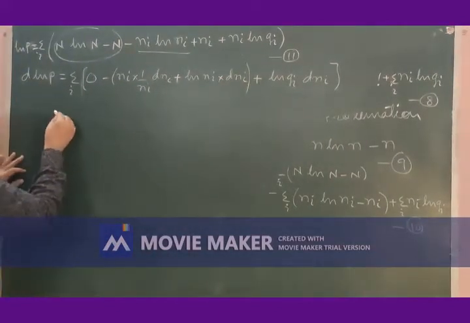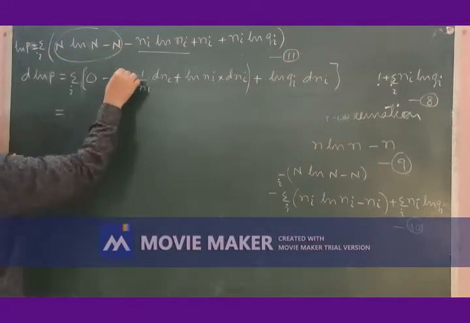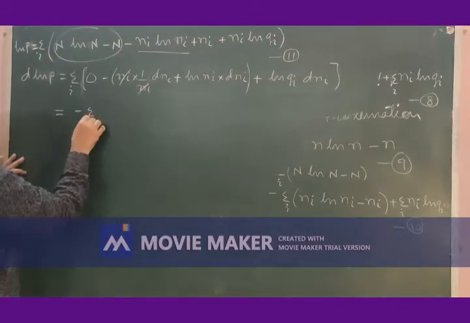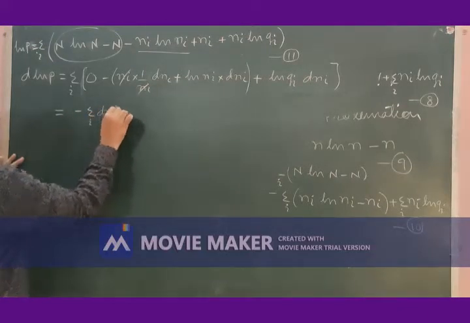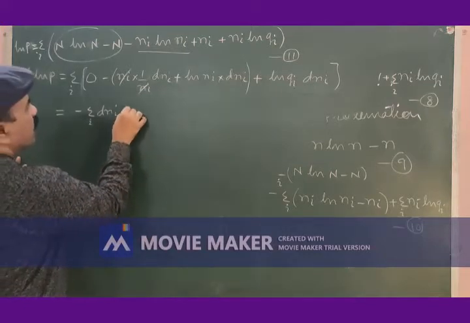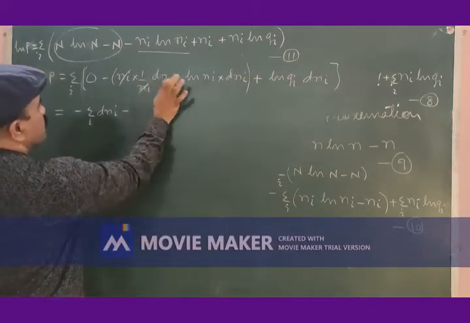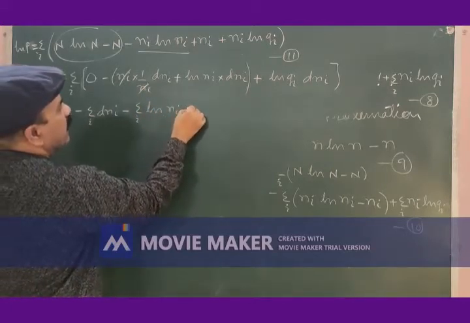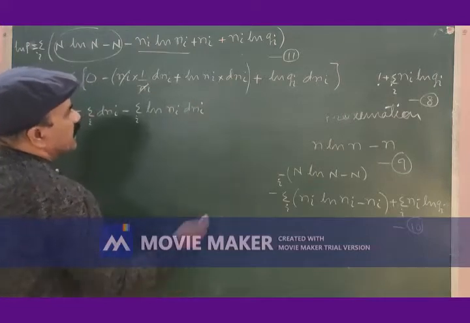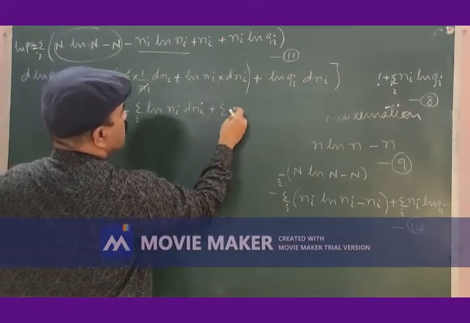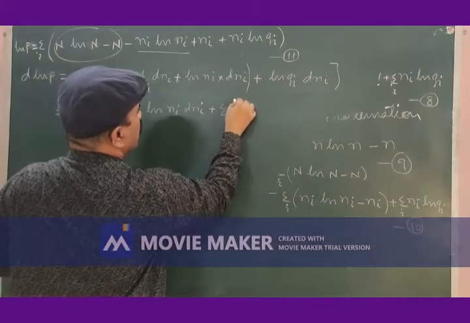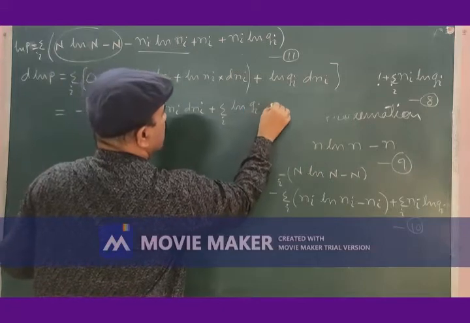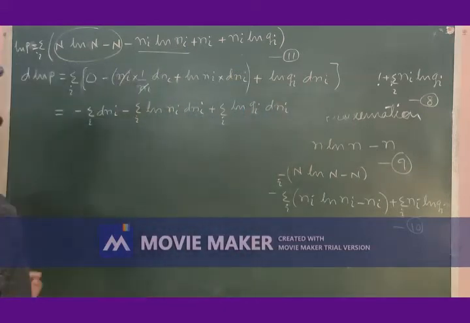This is further. This and this will cancel. The first term will be minus summation of dni. Second term minus summation of logarithm of ni dni, plus summation of logarithm of gi dni.